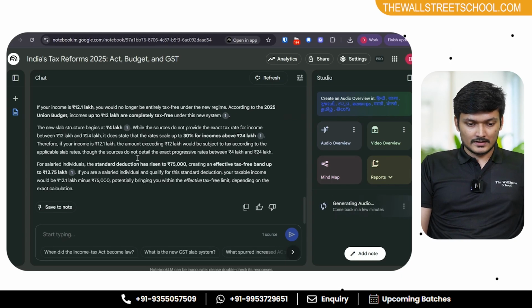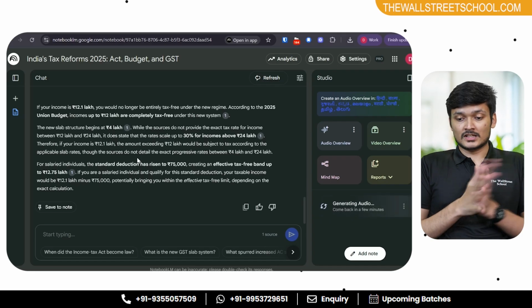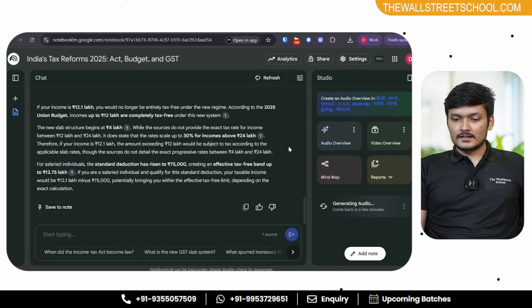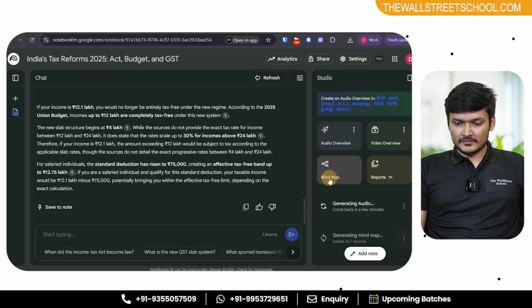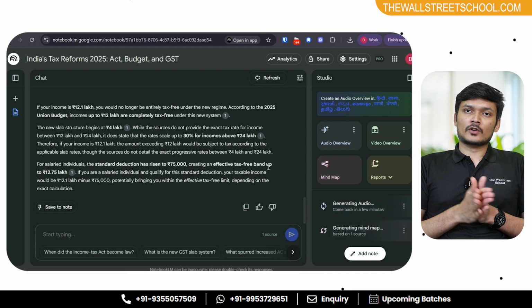Okay, so as you can see, normal NotebookLM, whatever you ask, it will answer. We are still waiting for the audio podcast to happen. It's going to take a while. In the meantime, let's check out the mind map feature. This is another thing, mind maps, that NotebookLM has started to offer. So it basically